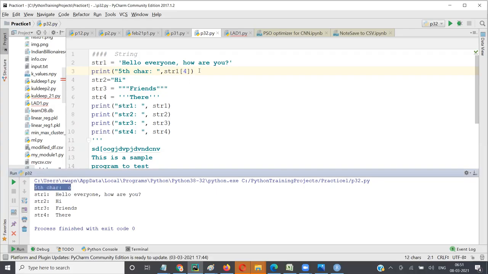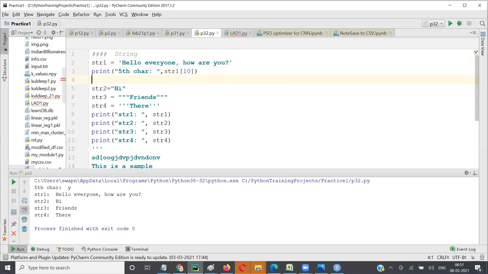Of course, I can even say the 10th character. If I put 10 here, it will give me the 11th character. So this is 5, 6, 7, 8, 9, 10, 11, Y. We expect Y, and we got Y. This is how you pick one specific character. You don't want everything, you want one specific character, so by looking at the position, you can get it.